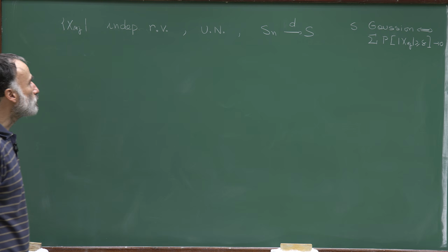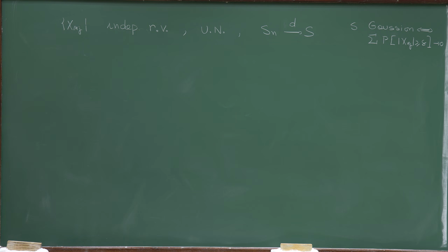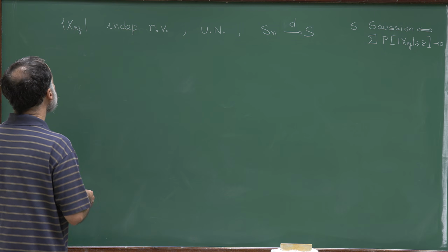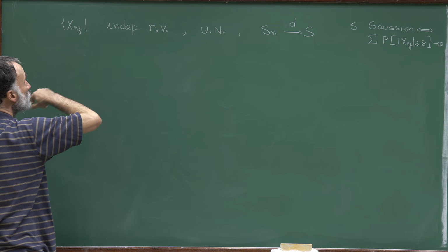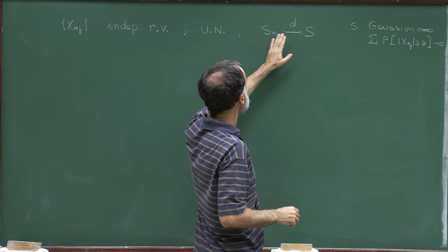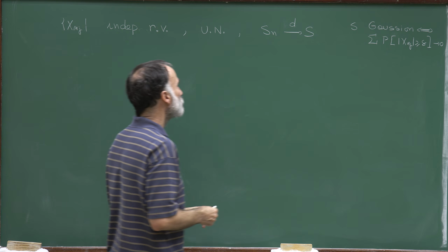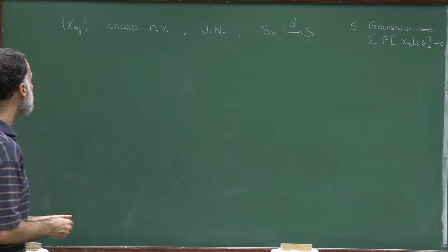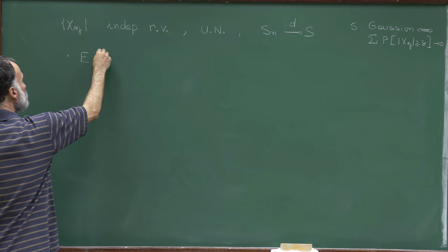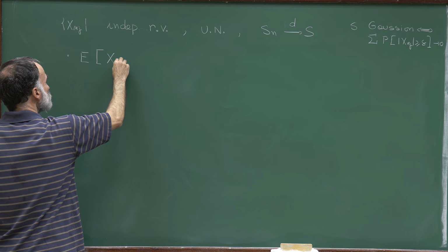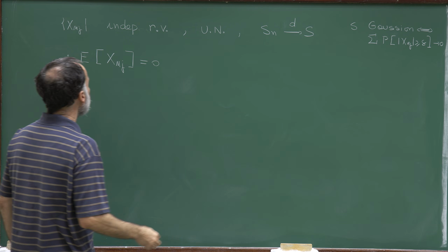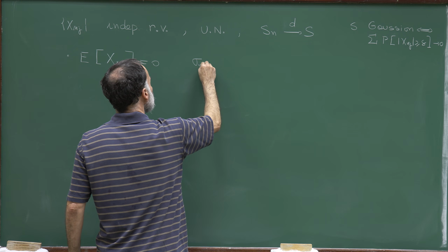Now I want to conclude this lecture by proving Lindeberg's condition. So up to now, we assume that x_nj is an array of independent random variables which are uniformly negligible, and that the sum is converging to a Gaussian random variable. Now I want to add two conditions. I will assume that these random variables have mean 0, and they have finite second moment.